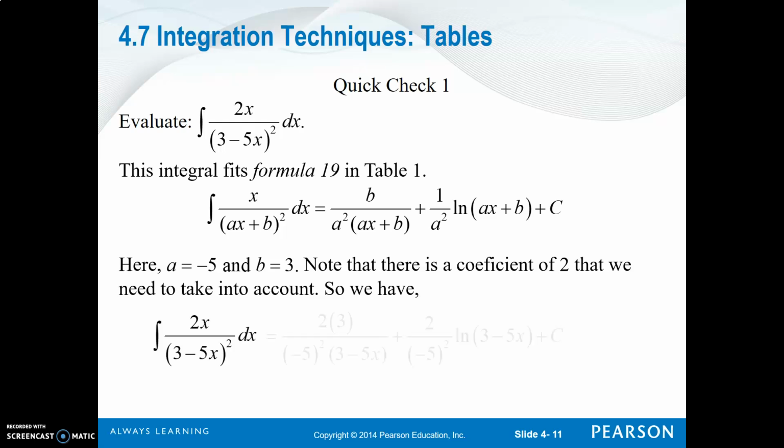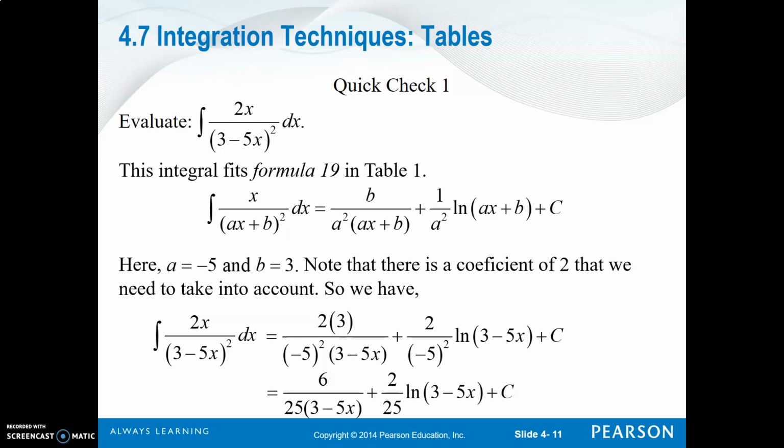But what they do is they just take this entire formula. After they plug in your b term is 3 and your a term is -5, they multiply that 2 to every term in the antiderivative. And then the very last thing you need to do is just simplify all these numerical terms. You wouldn't want to leave a -5 squared when you can make it a 25.